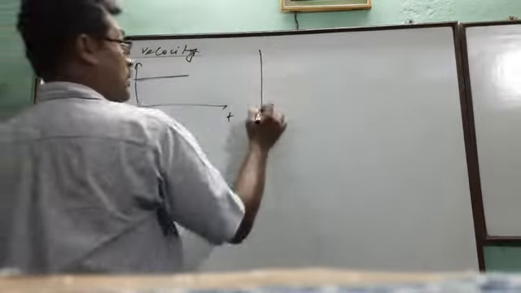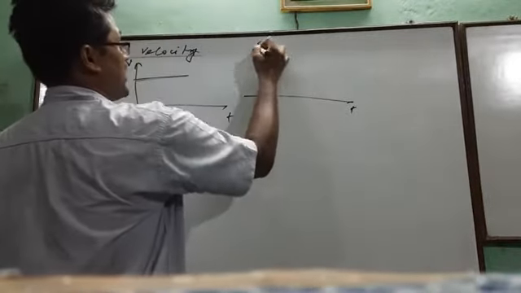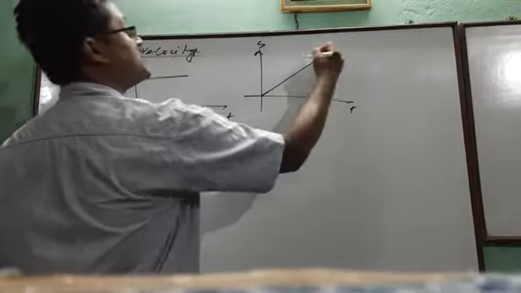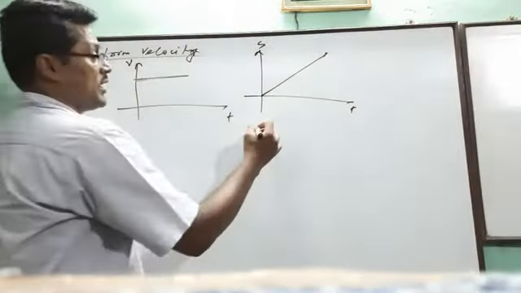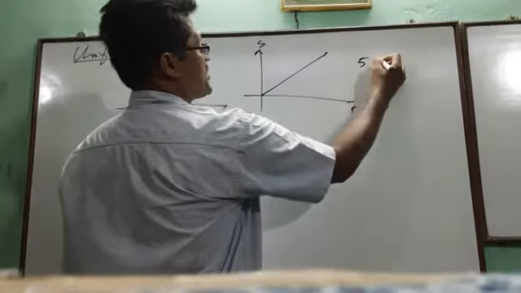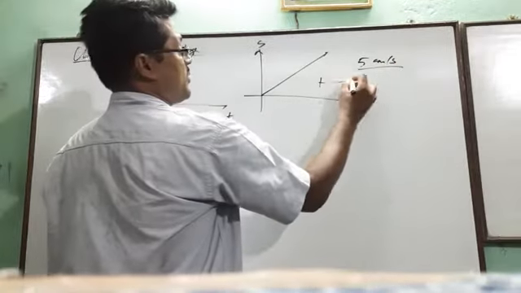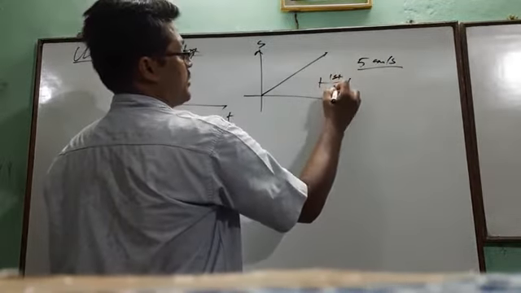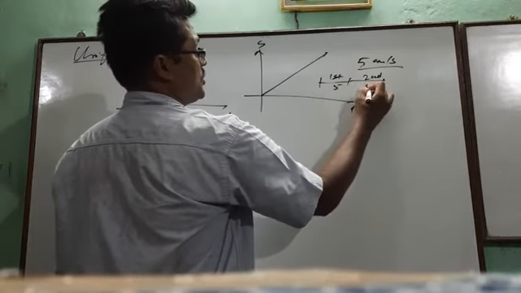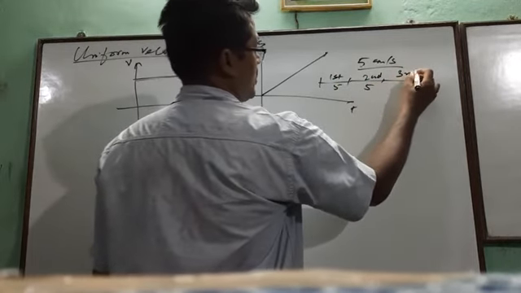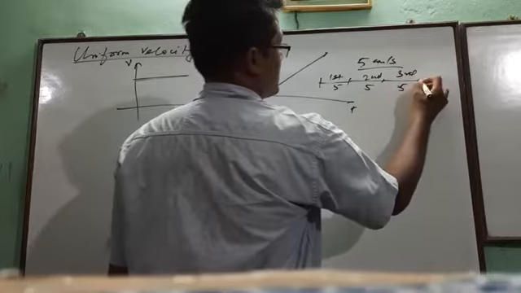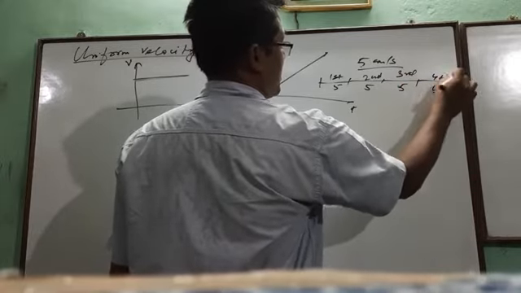But if uniform velocity, what is the displacement? Displacement will be like this. Because in 1 second, the uniform velocity is 5 centimeter per second. So what is the meaning of this? In first second it is 5, second also 5, third second also 5, and fourth second also 5.